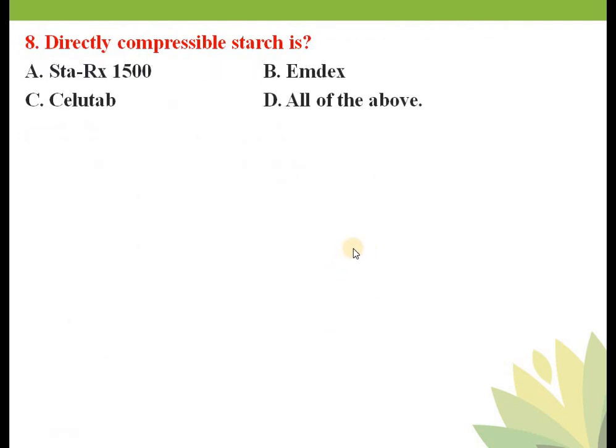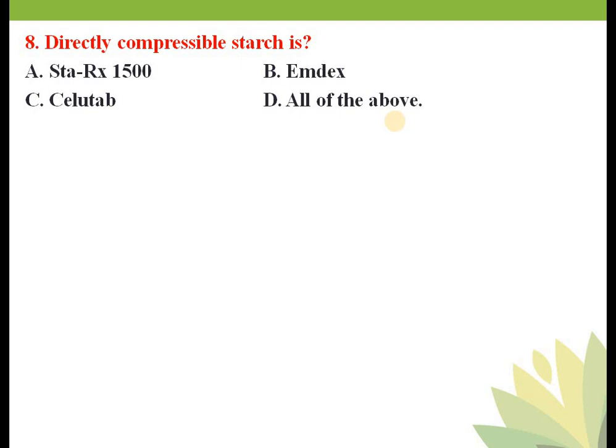We'll see the next question. Directly compressible starch is, your options are option A Starch RX 1500, option B MDEX, option C Cellutab, option D all of the above. So here your correct answer is option D, all of the above. So we'll see what the different starches are. Starch is used as a diluent in the tablet.